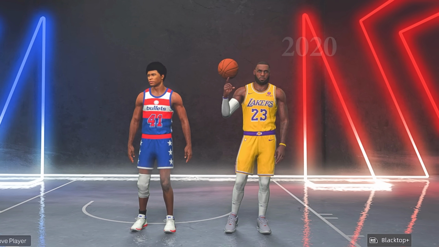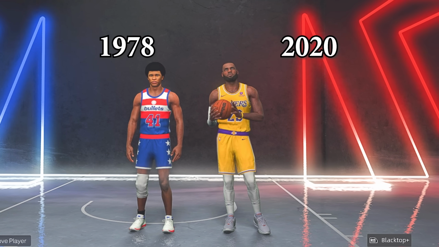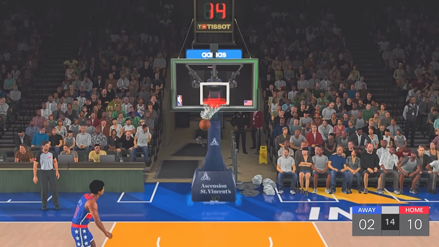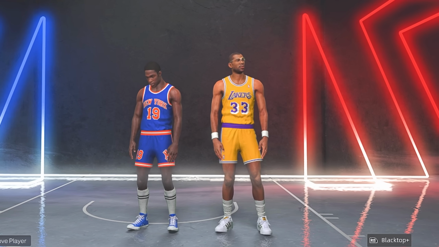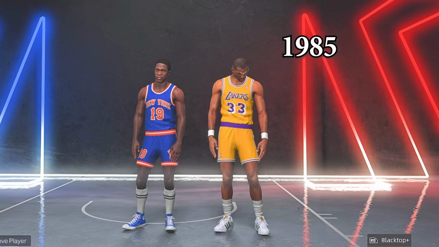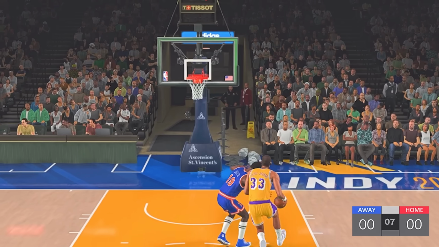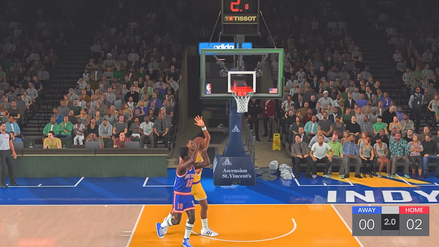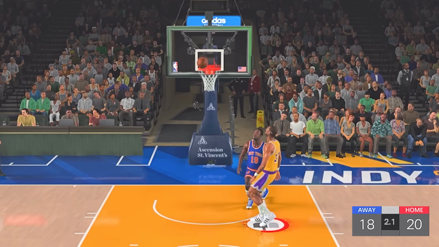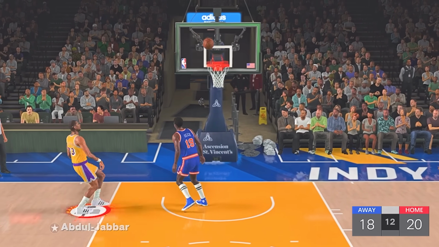Next was Lakers LeBron James versus Wes Unseld. LeBron led for the entire game and won 22-14. The last play-in game was Lakers Kareem Abdul-Jabbar versus Willis Reed. This game was a battle, with the two players going back and forth scoring, but Kareem was the one to come out on top, winning 22-18.